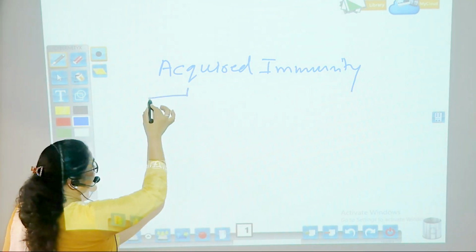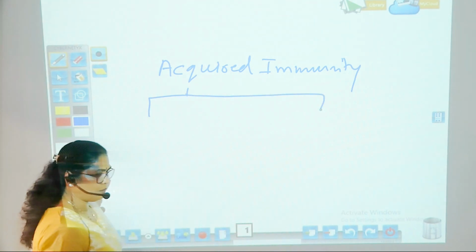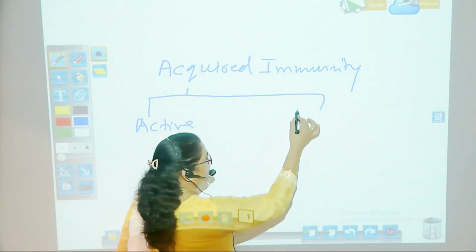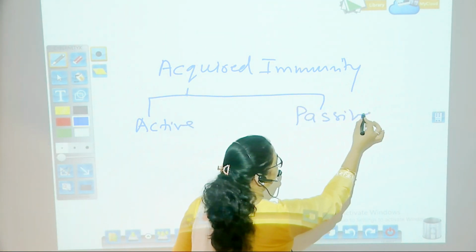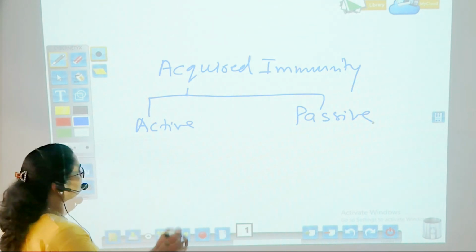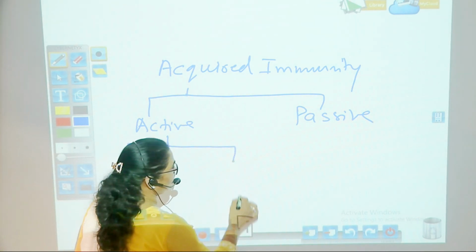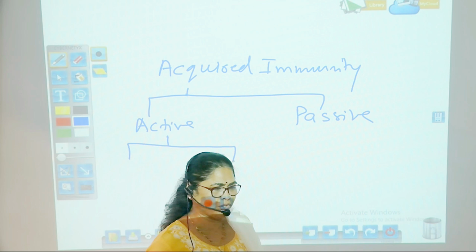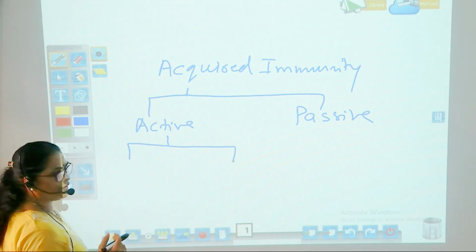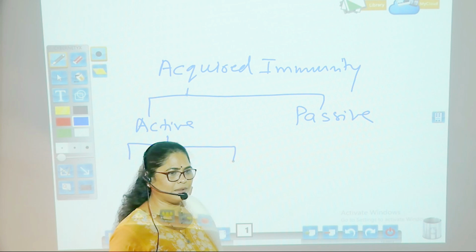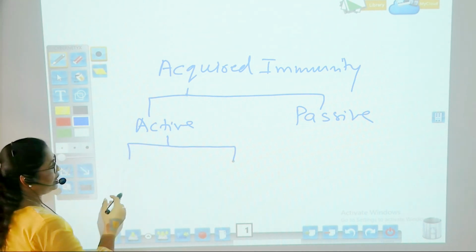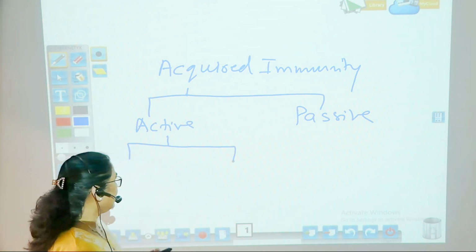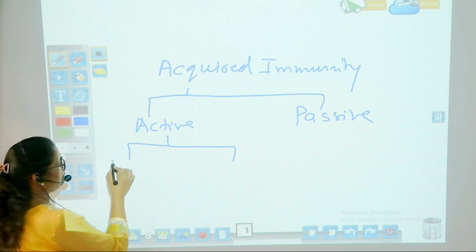When you talk about different types of acquired immunity, it will be coming under active immunity and passive immunity. Active immunity is when an individual is exposed to any kind of infection, the individual will develop antibodies against that particular antigen.